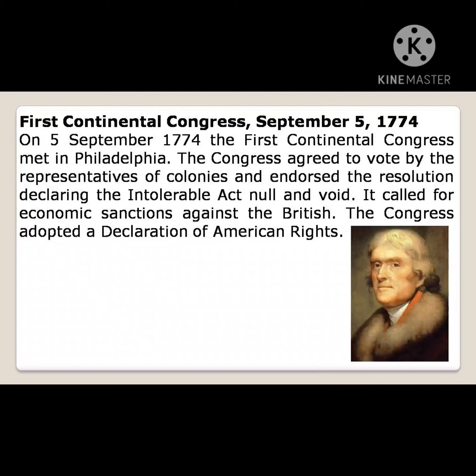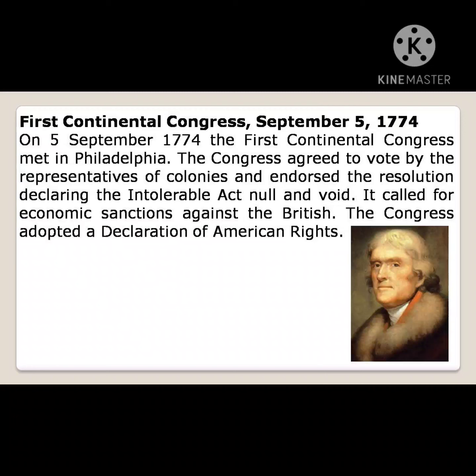The Congress agreed to vote by the representatives of the colonies through a resolution declaring the Intolerable Acts null and void. So they accepted to vote, but the Intolerable Acts were not acceptable.